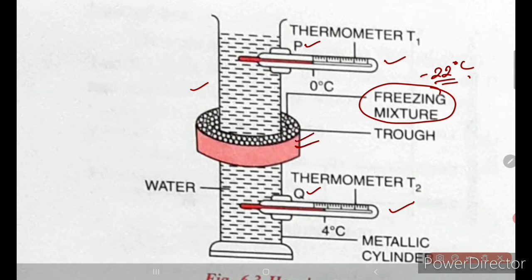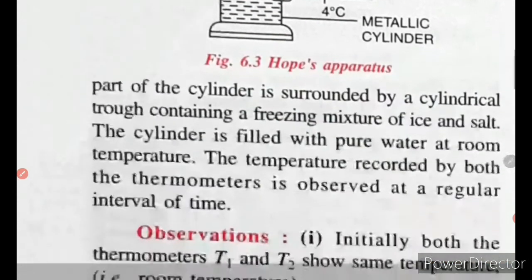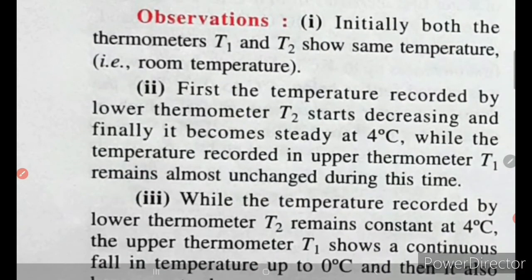So let's see what happens. Let's see the observations, okay. So here what we have done is we have poured water in this particular cylinder, and we are trying to cool it and observe the recordings of the thermometer. Let's see what happens. So here are the observations of the thermometer of the experiment.